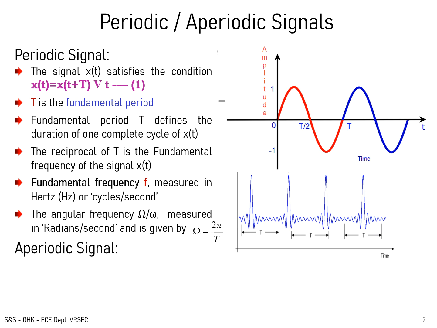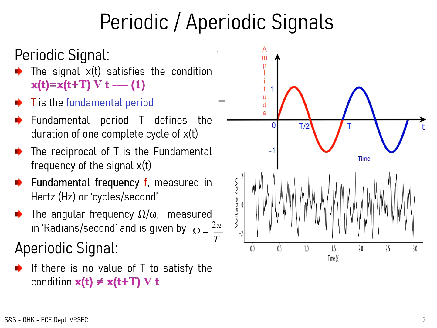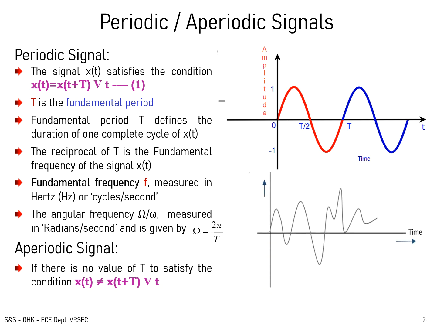Suppose one complete cycle of the signal does not repeat continuously, then it is said to be an aperiodic signal. Aperiodic signal means if x of t is not equal to x of t plus T, if this condition is not satisfied, then the signal is said to be an aperiodic signal. Here, this figure shows that one complete cycle is not repeating continuously, it is random in form, therefore it is an aperiodic signal. In this figure also, one complete cycle is not continuously repeating. Such types of signals are referred to as aperiodic signals.